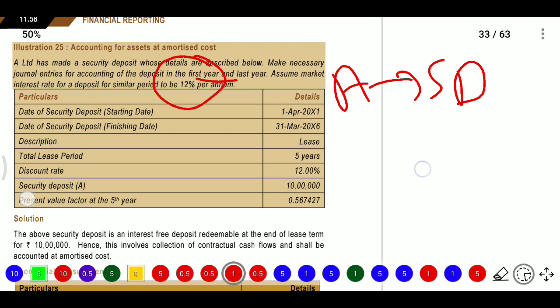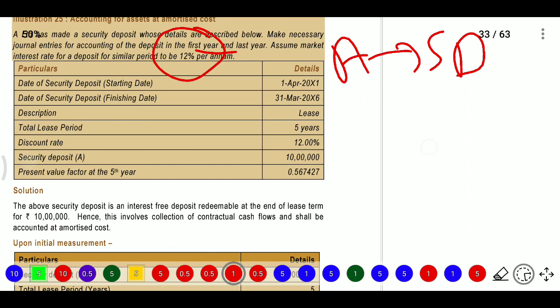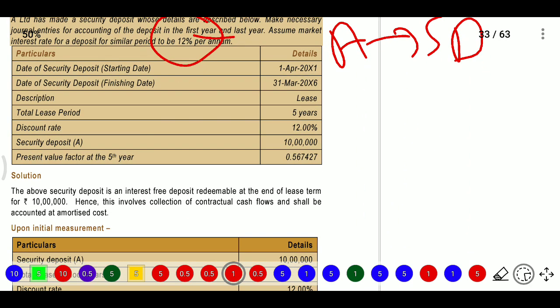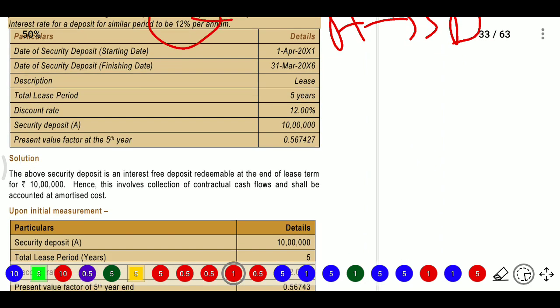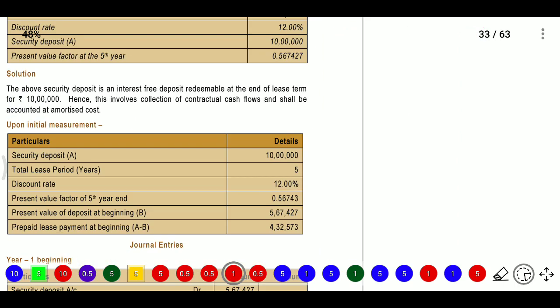Now here they are telling that the lease period will be 5 years, the discount rate will be 12%, the security deposit will be 10 lakhs, and the present value factor will be 0.567427. So initially we need to recognize the fair value. The above security deposit is an interest-free deposit, the lease term involves collection of contractual cash flows, and it will be accounted at amortized cost.